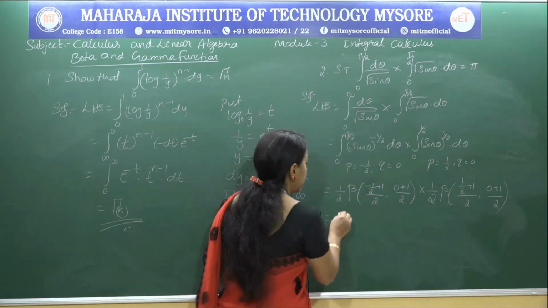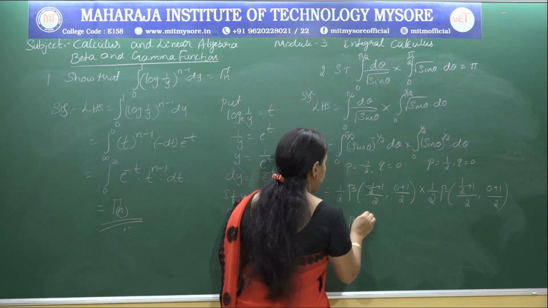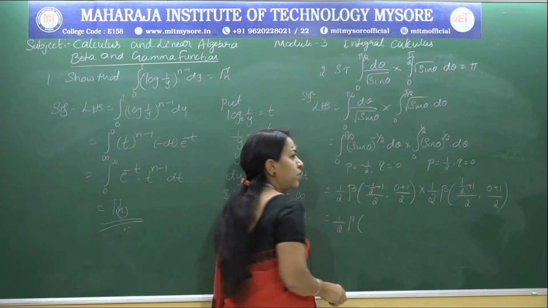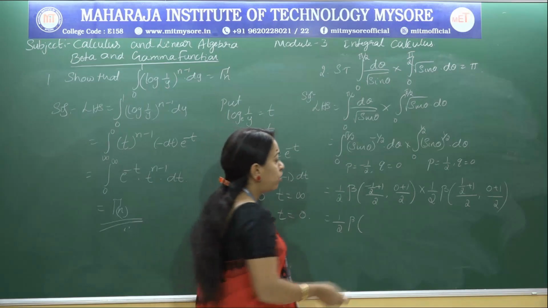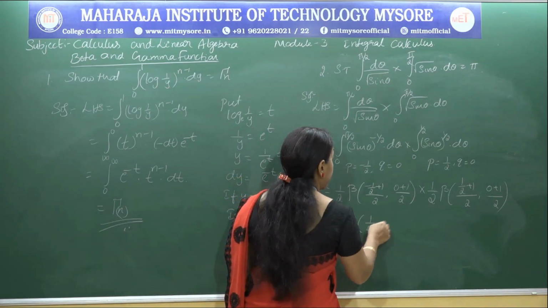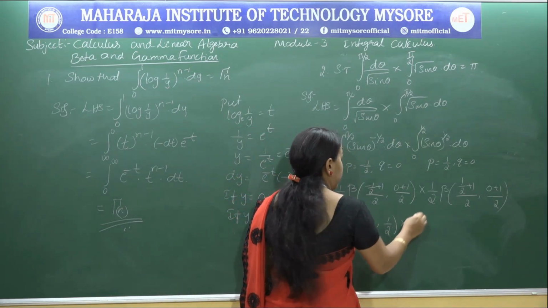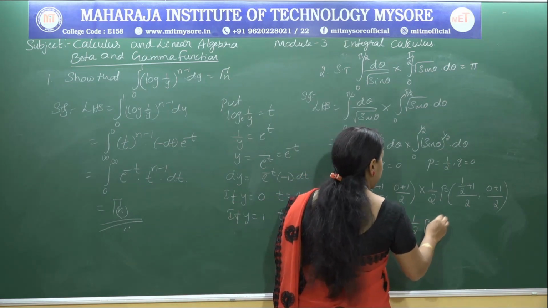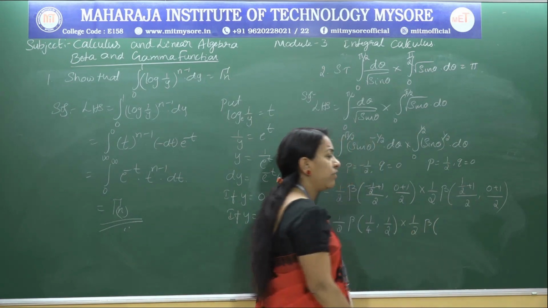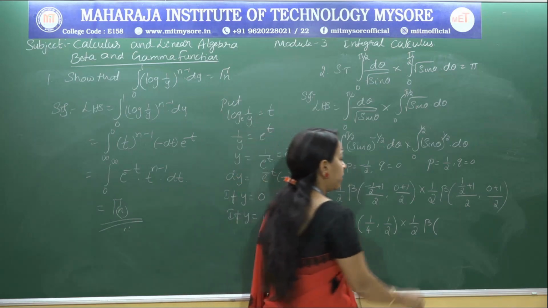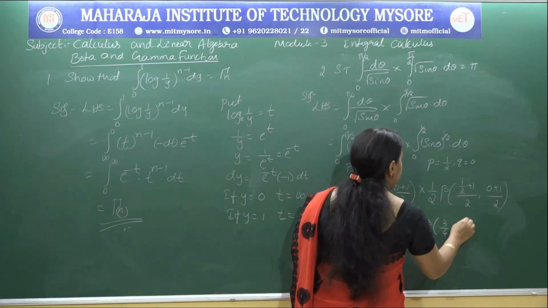Now simplify this. So 1 by 2 into beta of (minus 1 by 2 plus 1) by 2 will be 1 by 4 comma 1 by 2, into 1 by 2 times beta of (1 by 2 plus 1) by 2 will be 3 by 4 comma 1 by 2.